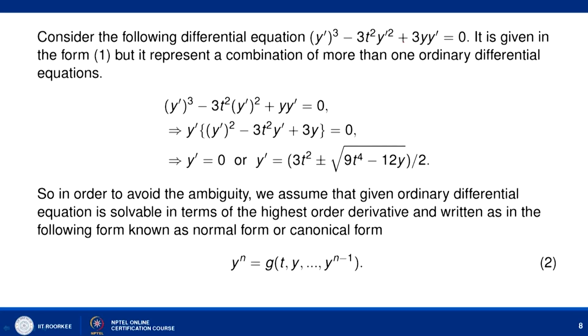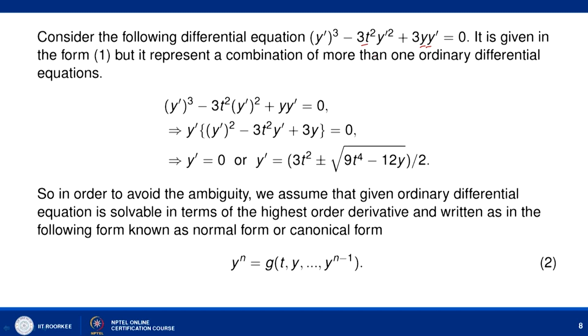In fact, here y is representing a scalar valued function. So, consider the following differential equation: y dash cube minus 3t square y dash square plus 3y y dash equal to 0. If you look at this as an equation, it is a relation between t, y and y dash. So, I can call this a differential equation, but here you can see that this is an implicit differential equation, an implicit relation between t, y and y dash.